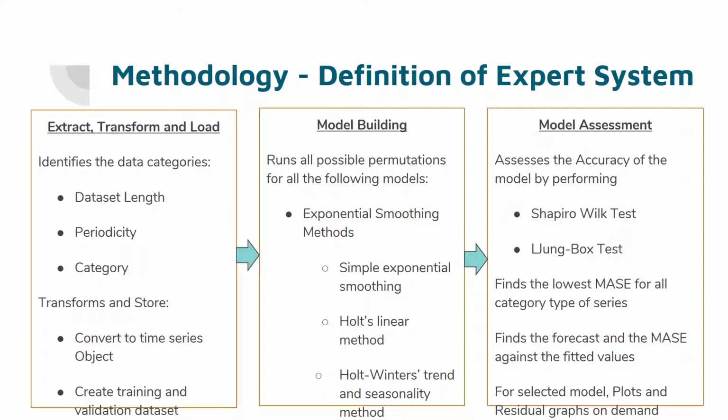Second, we run all possible combinations of the models using loops and identify the best model. Lastly, we pick a model with the best MASE and then do residual analysis to check for normality using the Shapiro-Wilk test and serial correlation using the Ljung-Box test.